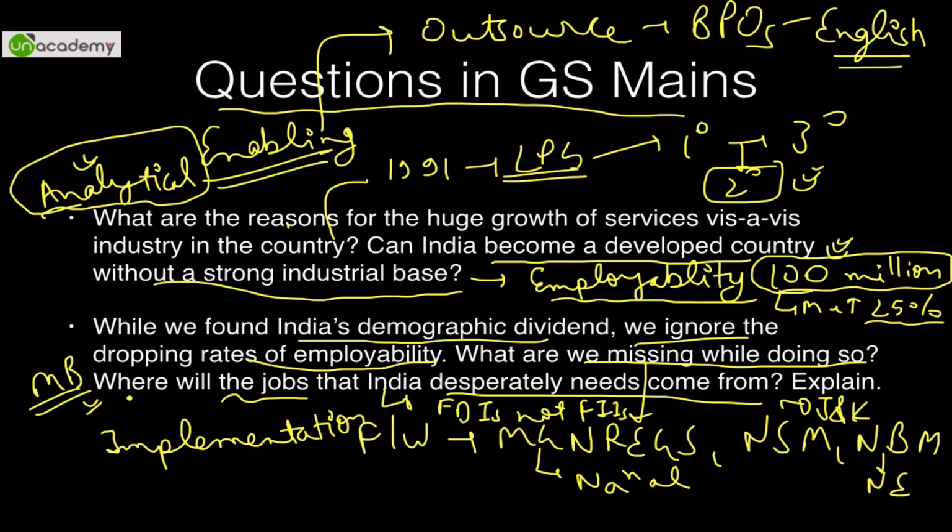Otherwise, what we were doing is, in a small plot of land, rather than 4 there are 8 people, so that's a kind of disguised unemployment. So even that can be counted as unemployed to a certain extent in economic theory. So I hope you got the crux of the answer.